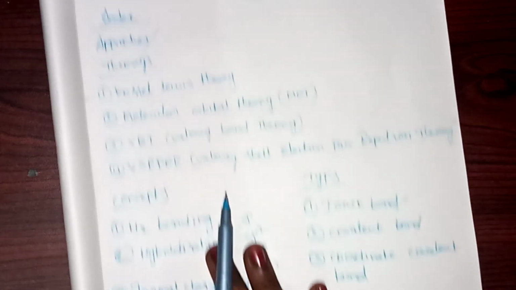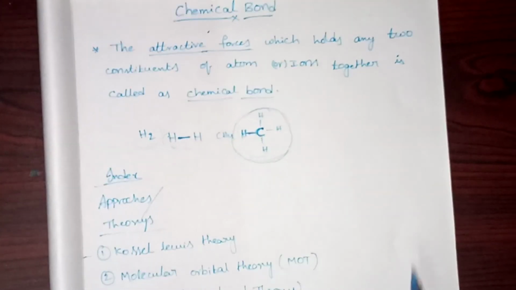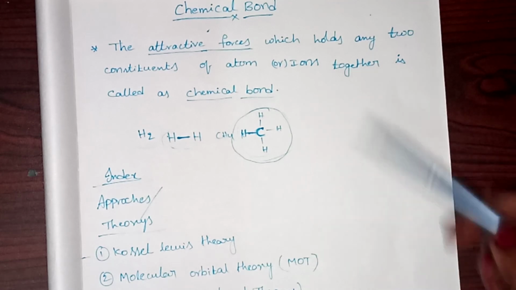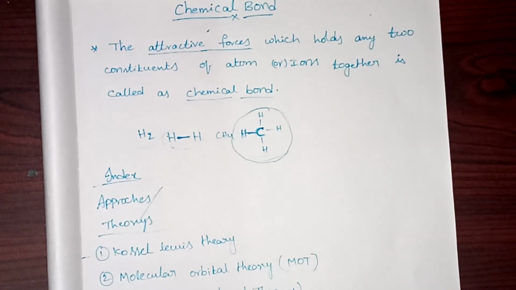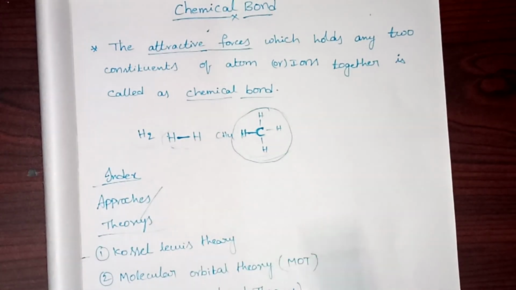In this chemical bond chapter, my main target is to cover all concepts very easily, not just to complete the syllabus.